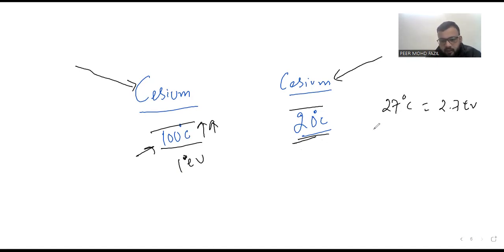But here, under normal conditions, we have to apply this, and if the temperature of the cesium atom is much less than room temperature, because this is generally measured at room temperature, that means we have to apply 3 electron volt.